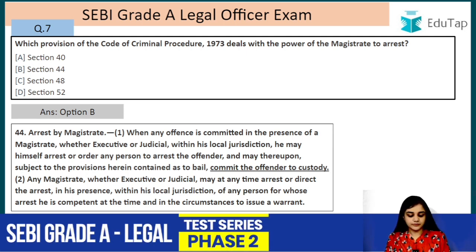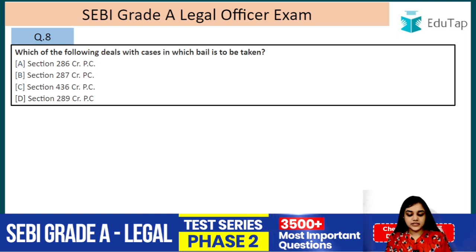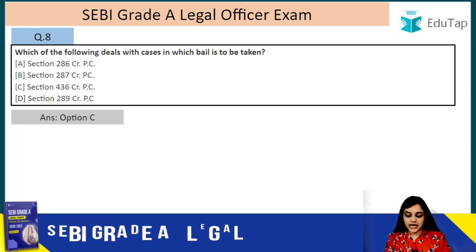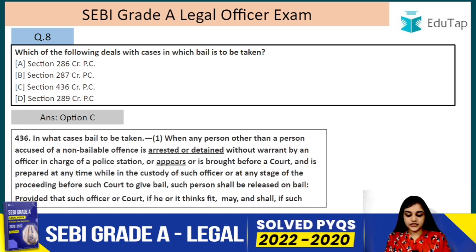Question number 7. Which of the following deals with the cases in which bail is to be taken? So the answer is option C, that is section 436 CRPC. In what cases is bail to be taken? They are talking about the bailable offences, right?